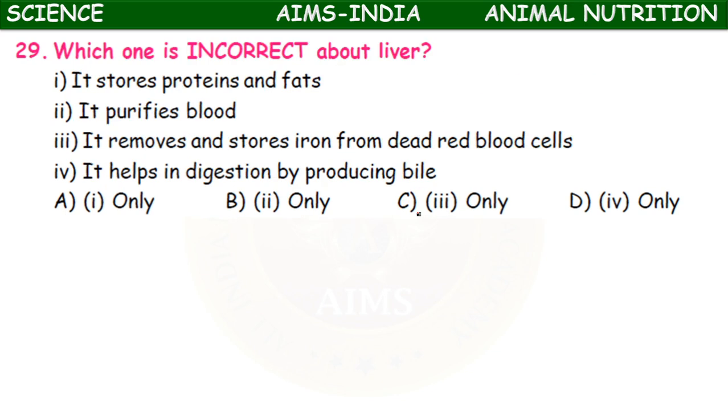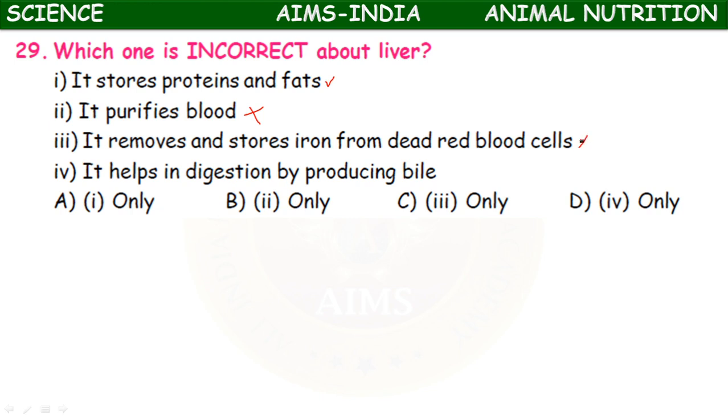Once again, same type of question. Which one is incorrect about liver? It stores proteins and fats. Okay, true. It purifies blood. No, blood is purified by kidneys. It removes and stores iron from dead red blood cells.